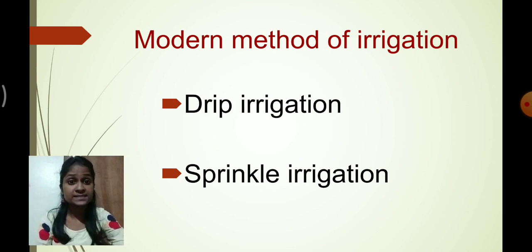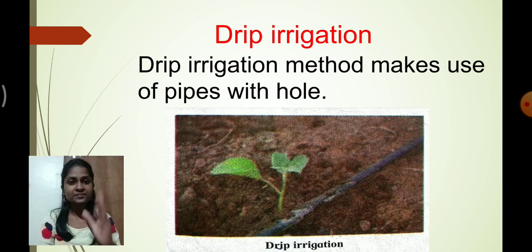So what is the basic meaning of drip irrigation? In this picture, the drip irrigation method makes use of pipes with holes. Through these pipes, drop by drop, water falls directly onto the crop. Understood?